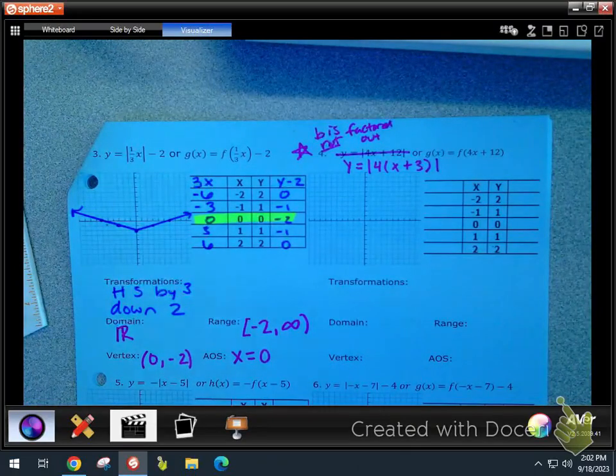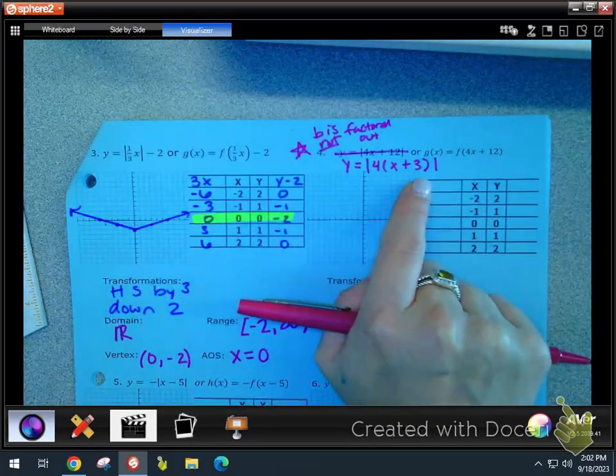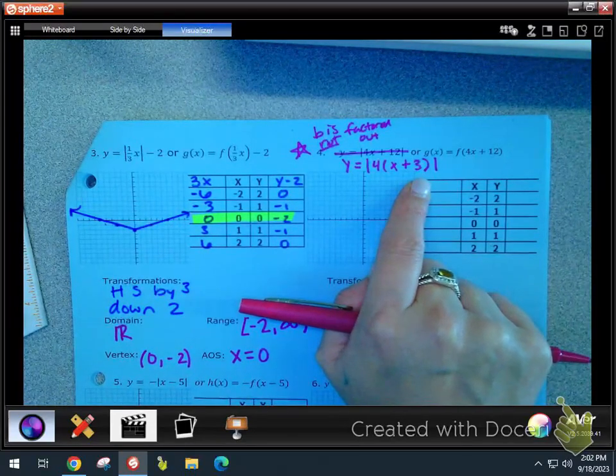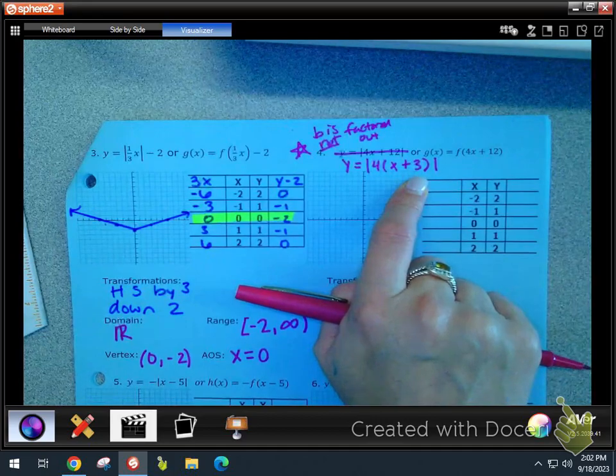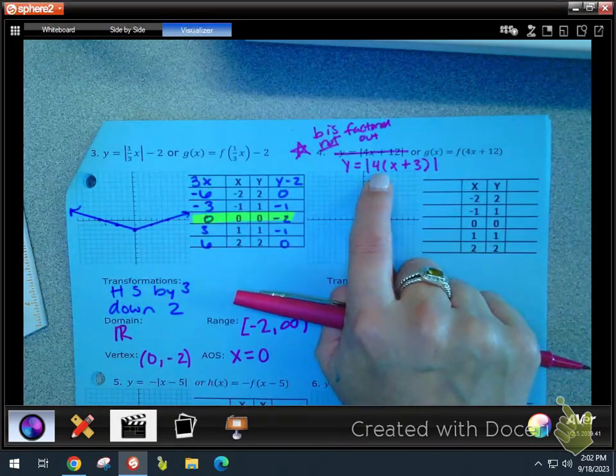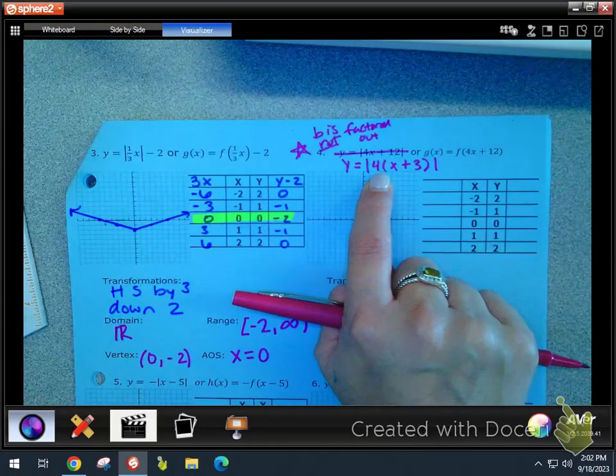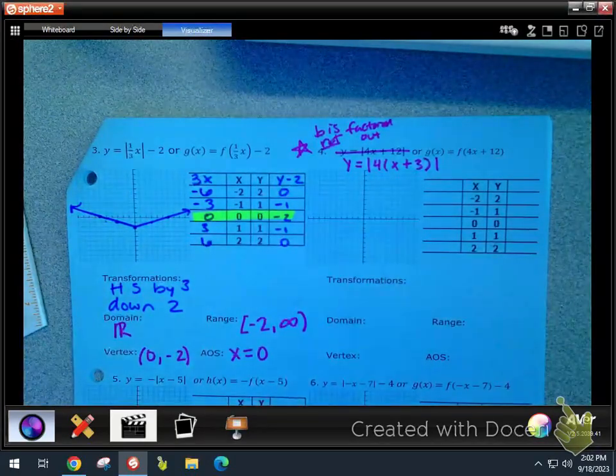Everything you do has to be from this form. This is how transformational form is set up in every single function. I did not make it that way. I just teach this class. This is what they did. These are how our rules work. You have to be able to take out that b value. Listen to what I'm saying: if there is a number or a sign directly attached to x and a number after it, you have to do this first, or else the rest is not going to be right.